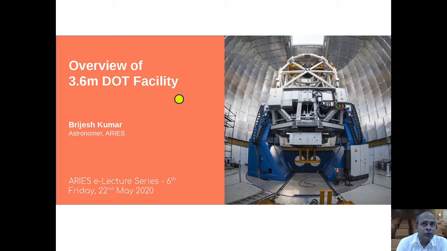We will have an overview of the 3.6-meter Devasthal Optical Telescope Facility, and this is the sixth lecture of the Aries lecture series. What you see here is the main telescope in white, from here to here, having primary and secondary mirrors. In blue, this is the fork which is supporting this telescope, and in yellow, these are back end instruments. This is an Alt-Azimuth telescope. This is India's largest optical telescope.